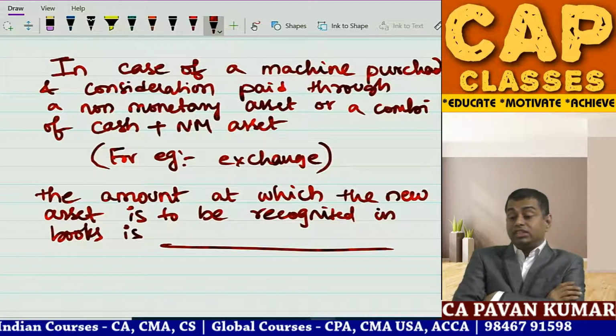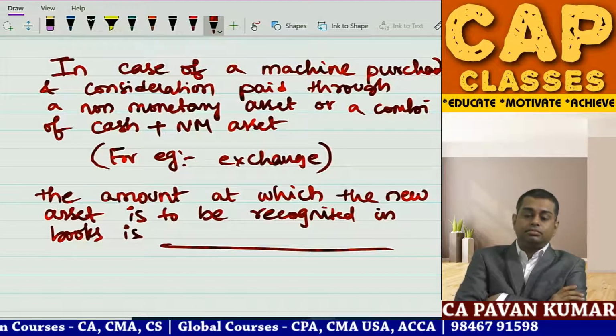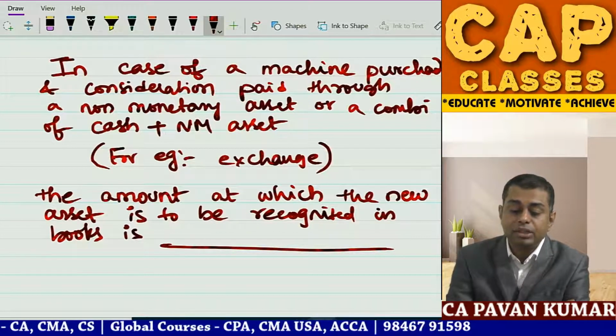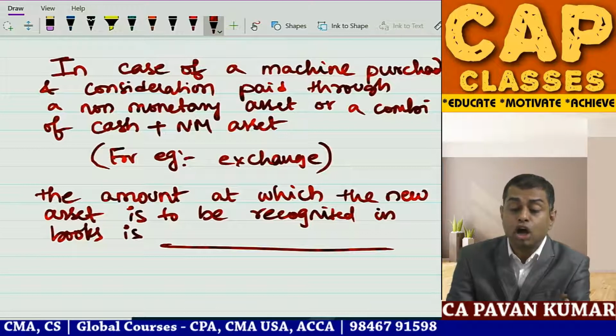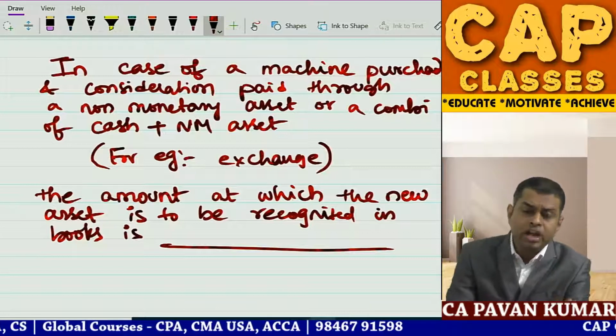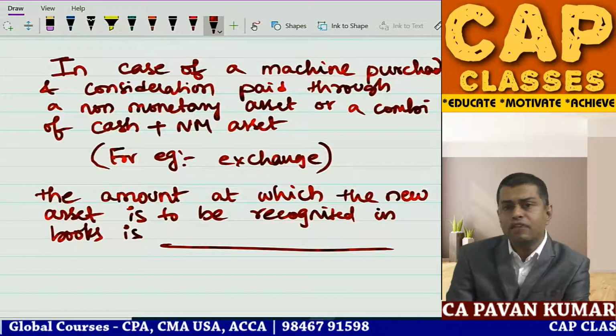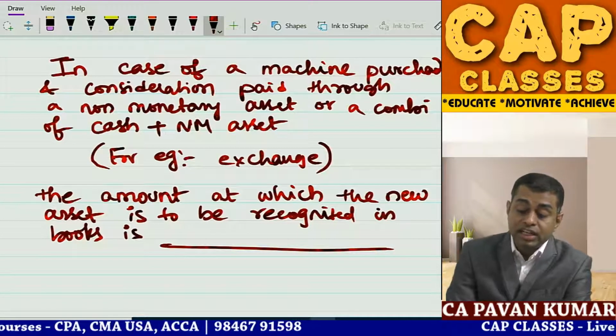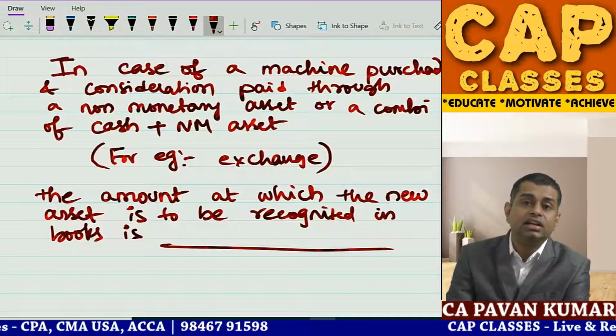Read the full sentence, fill in the blank. I am waiting for your answer. In case of a machine purchased and consideration paid through non-monetary asset or a combination of monetary and non-monetary assets, cash you have given plus exchange of some other asset, the amount at which the new asset is to be recognized in the books is dash.